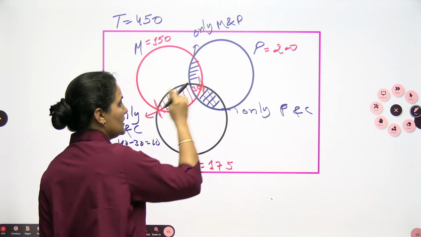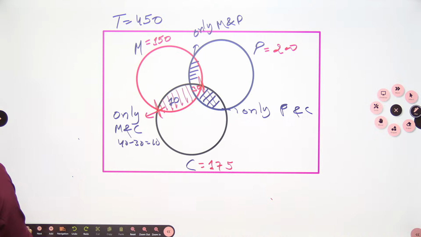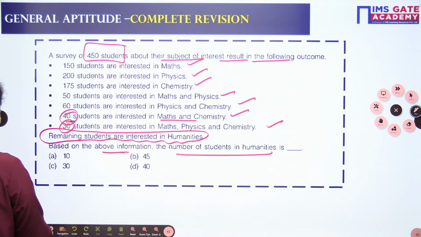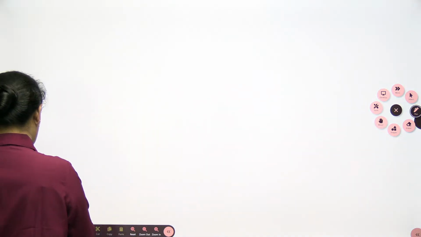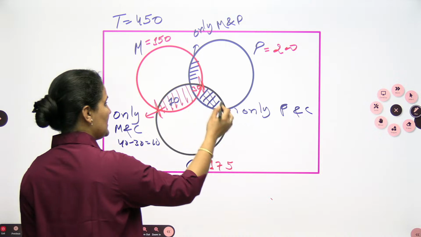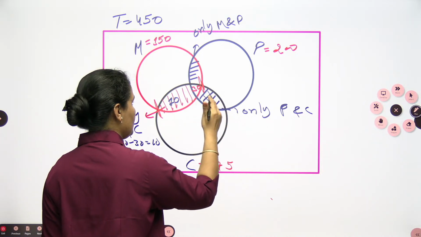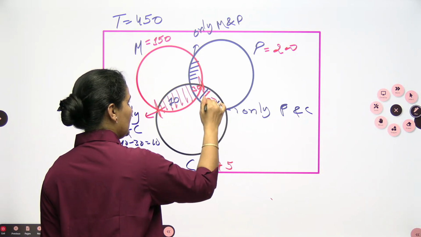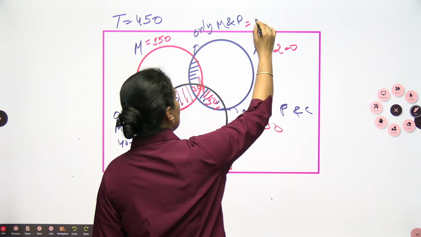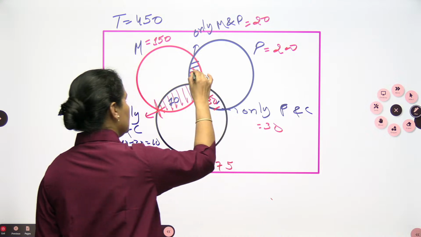Physics and chemistry is 60 here, so it will be 60 minus 30. This will be 30. And here we are having 50. So 50 minus 30. This will be 20.